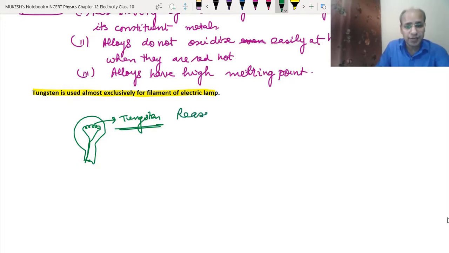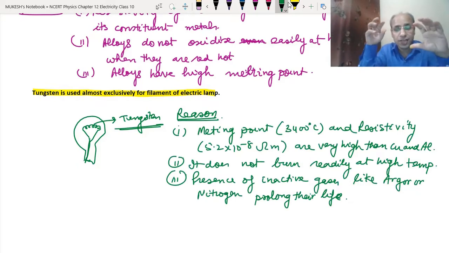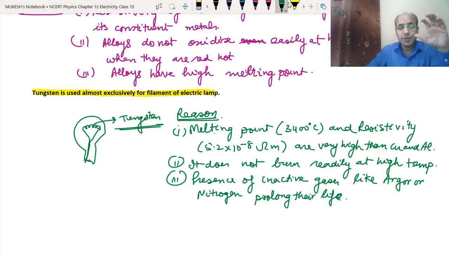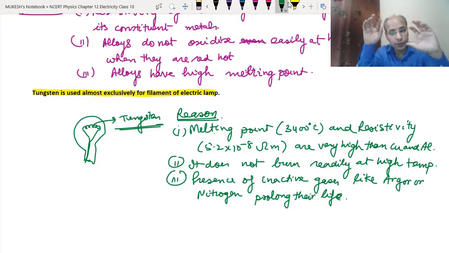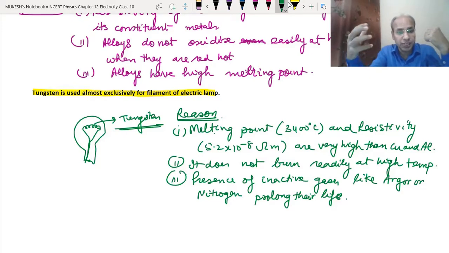So we will write the reasons. Tungsten has a very high melting point. Normally the temperature inside the bulb is around 2700 degrees Celsius, but its melting point is 3400 degrees Celsius, so it will not melt. At that temperature its resistivity is also very high, so it produces more heat, because these bulbs are based on the heating effect.